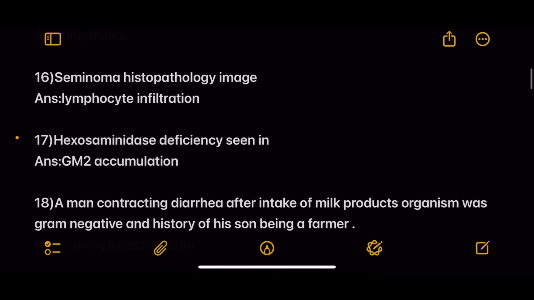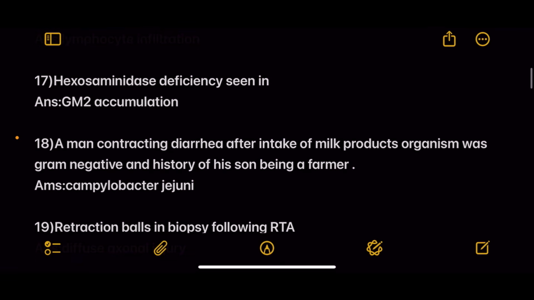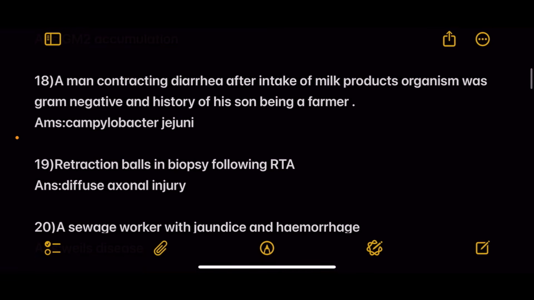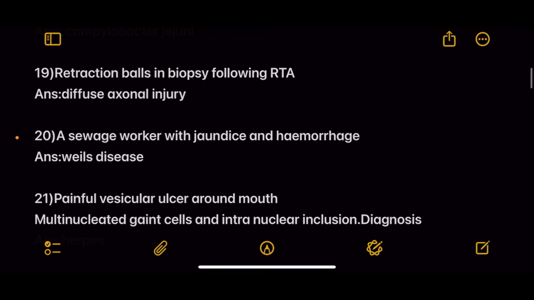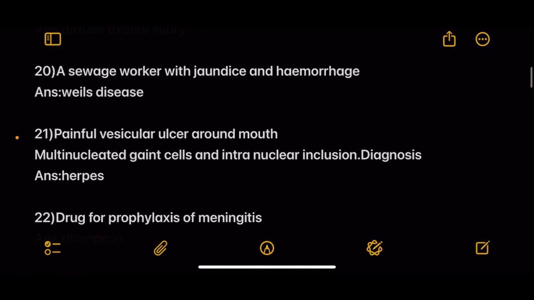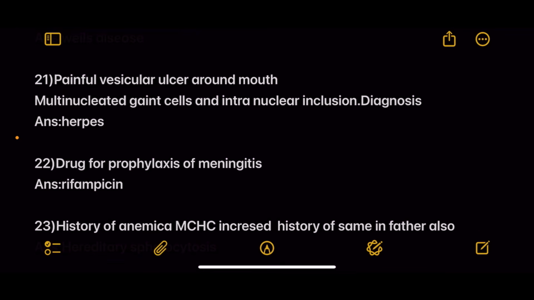Answer is Anopheles. Next, seminoma histopathology image was given. Answer lymphocyte infiltration. Next, hexosaminidase deficiency is seen in. Answer GM2 accumulation. Next, a man contracting diarrhea after intake of milk products. Organism was gram negative and history of his son being a farmer. Answer Campylobacter jejuni. Next, retraction balls in biopsy following RTA. Answer is diffuse axonal injury. Next, a sewage worker with jaundice and hemorrhage. Answer is Weil's disease.